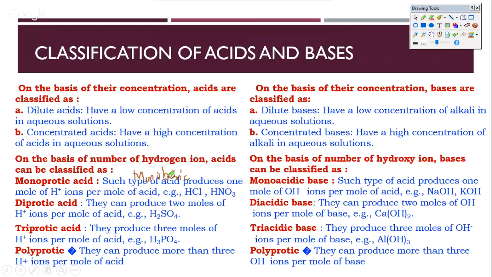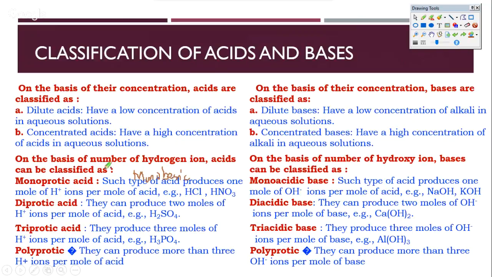Why monobasic acids? Because every acid of this type, let's say HCl or HNO3, is going to neutralize every base having one NaOH, or one OH minus rather. So HCl neutralizes one OH minus, and therefore monoprotic acids are sometimes also called monobasic acids. Please note, it's again something that we might get confused with.